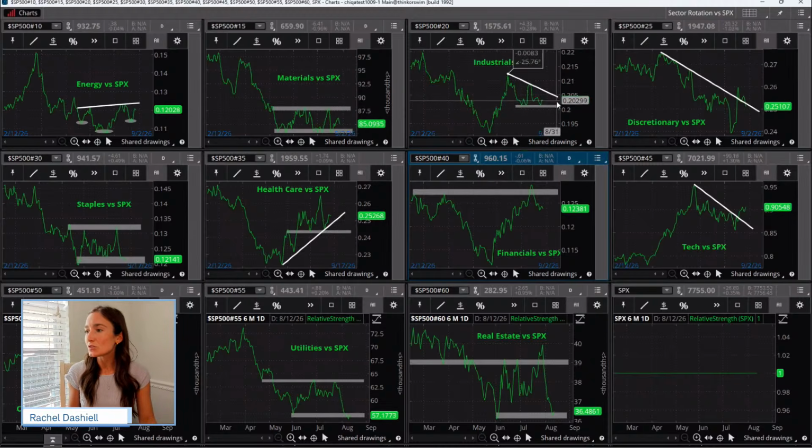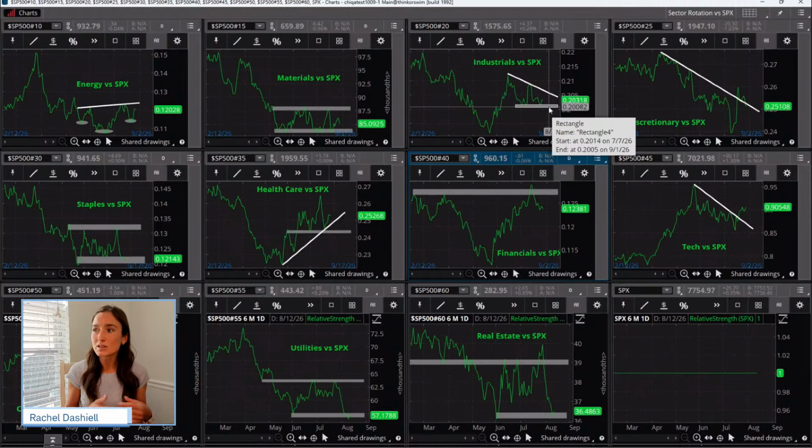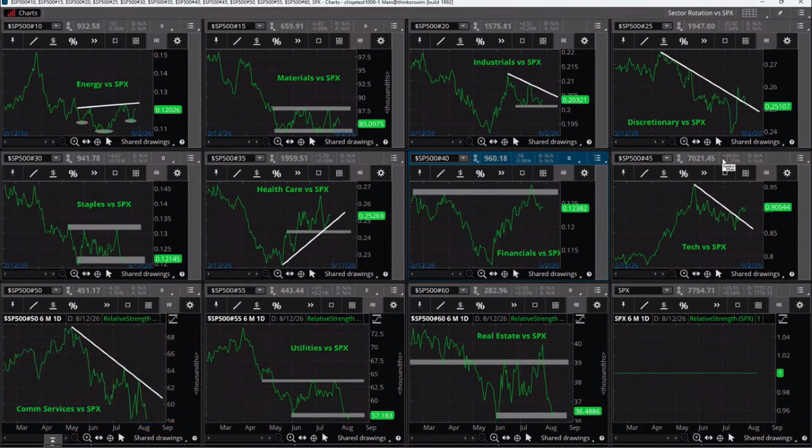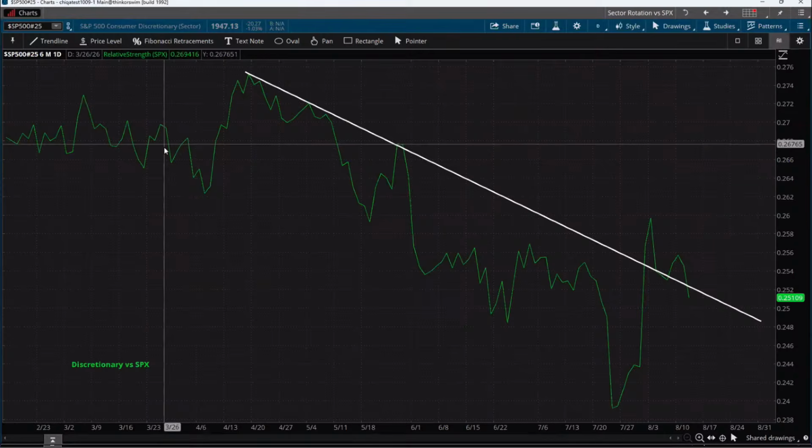Now, industrials relative to the S&P 500, this may be saying that, hey, this sector, maybe you're seeing a little bit of rotation out of it. We're seeing a little bit of a descending triangle, and then maybe a little bit of a breakout. And I think this trend line is one of the things that I wanted to touch on as far as discretionary, but in general, when you're looking at stock charts. I'm going to open up this one for us.